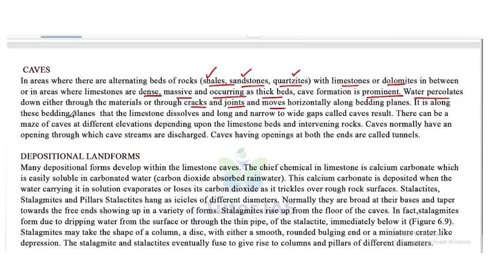It is along these bedding planes that the limestone dissolves and long and narrow to wide gaps called caves result. There can be a maze of caves at different elevations depending upon the limestone beds and intervening rocks. Caves normally have an opening through which cave streams are discharged. Caves having openings at both the ends are called tunnels. Okay, so if the caves have two sides opening, then it is called tunnels.